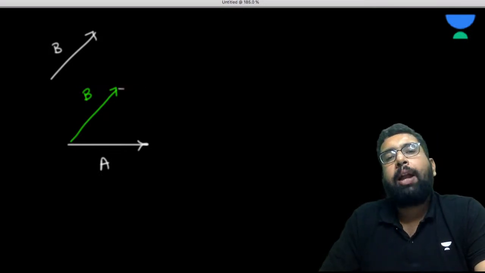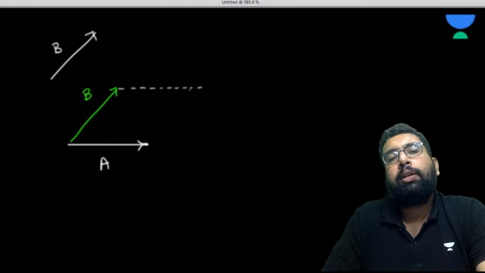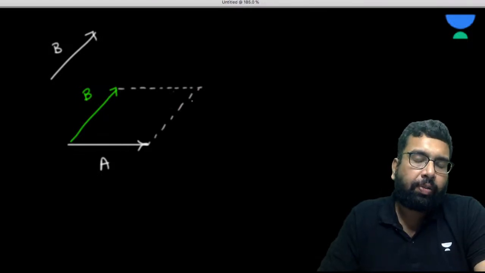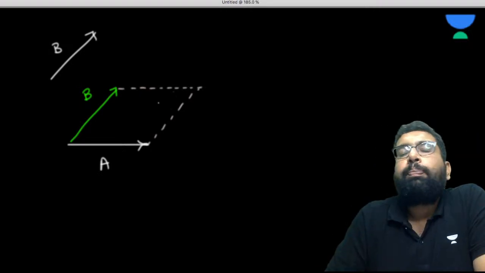So what is the parallelogram, sir? In a parallelogram, two sides are equal and parallel to each other. So A is opposite to this one and will be equal to this side. And similarly, B will be equal and parallel to this side, not opposite. Right. So we all know how to make the parallelogram.